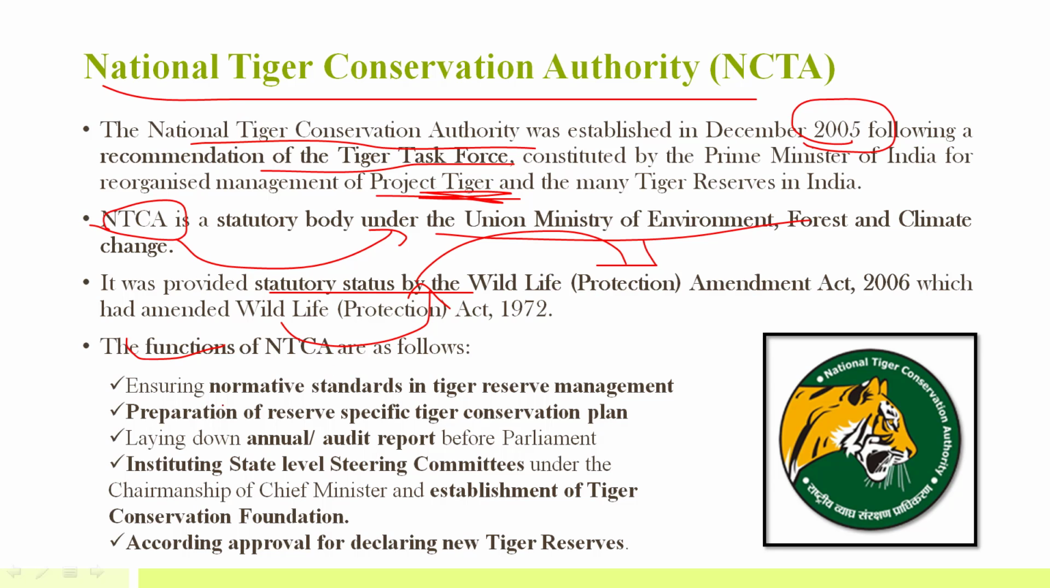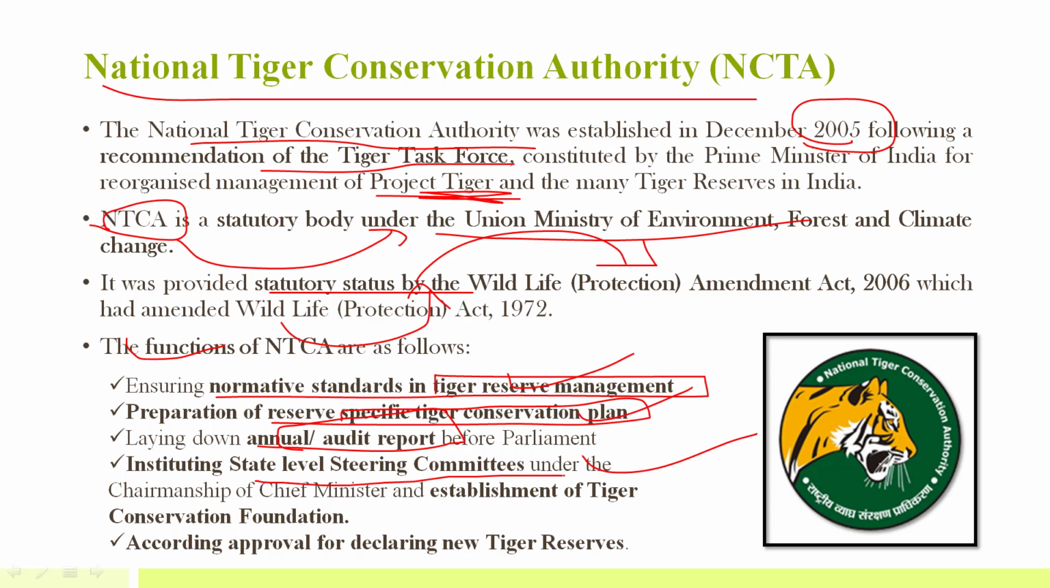So what are the main functions of this? The main functions include ensuring normative standards, maintaining the standards in tiger reserve management, preparation of specific tiger conservation plan in any particular region, laying down audit report before the parliament related to how the implementation of Project Tiger is taking place, then instituting state level steering committees under chairmanship of Chief Minister, and establishment of Tiger Conservation Foundation, then according approval for declaring new tiger reserves. So it actually approves new tiger reserves as well.